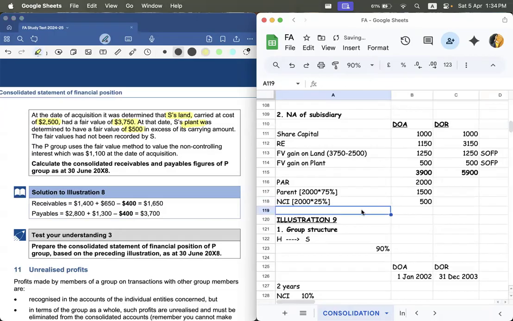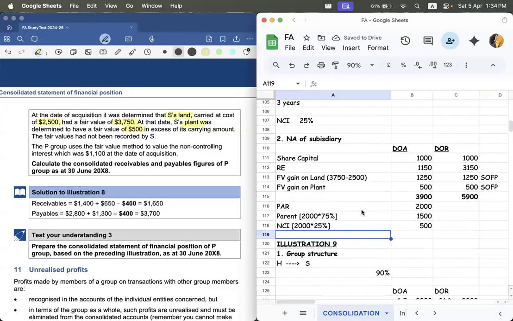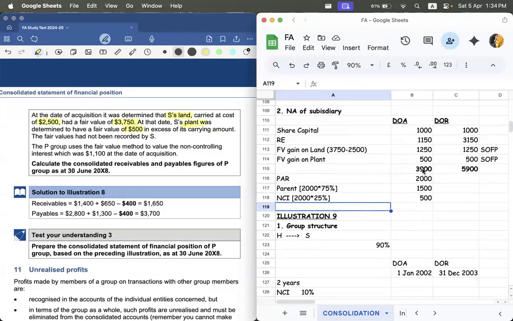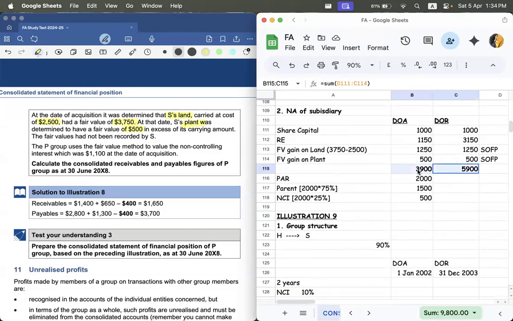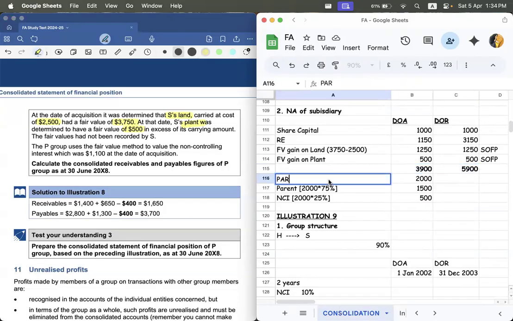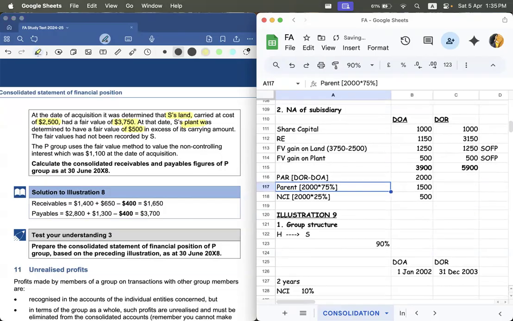Understood? How did you find this 2000? DOR minus DOA. Clear? Don't forget that. DOR minus DOA.